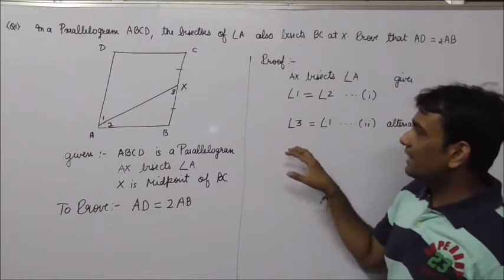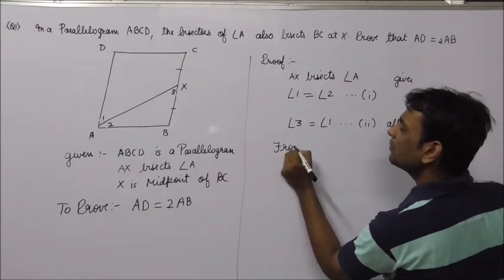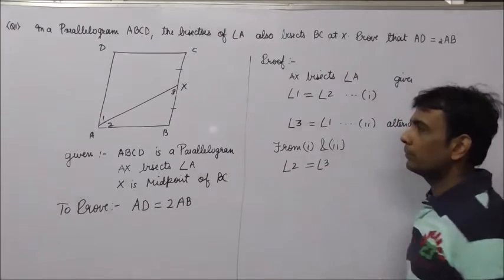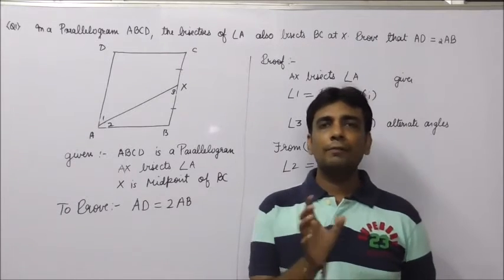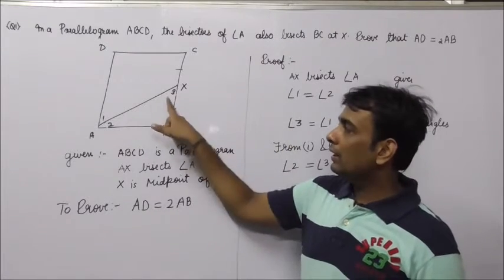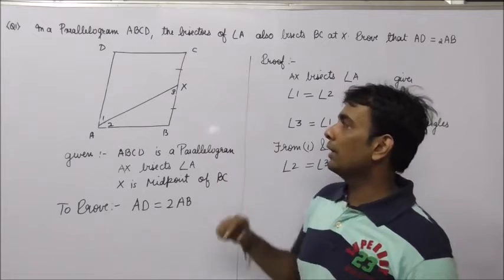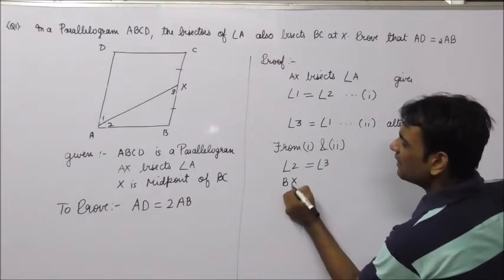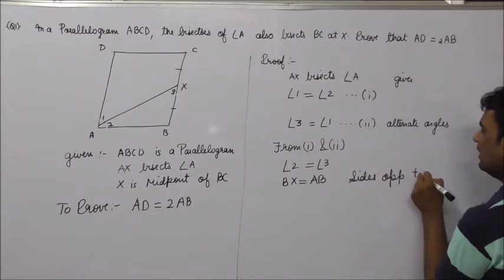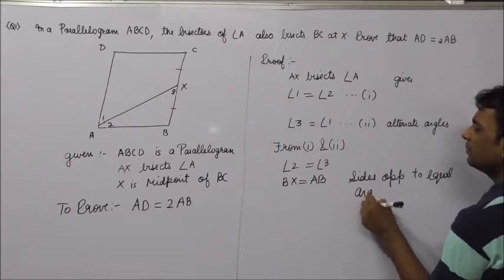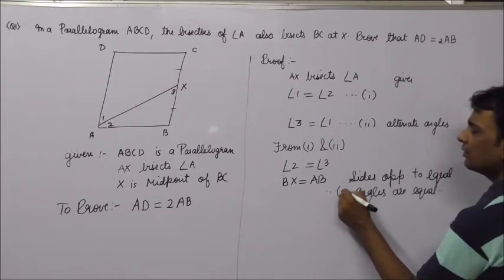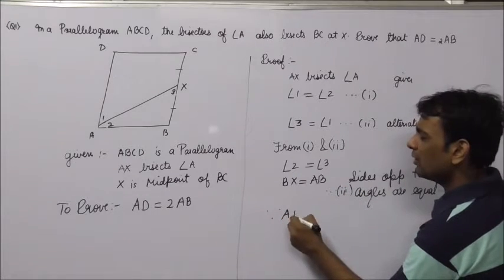Now, from 1 and 2, can I say that angle 2 is equals to angle 3? And we know that in a triangle, if opposite angles are equal, then the sides opposite to equal angles are also equal. मतलब 2 और 3 अगर equal है तो 2 और 3 के opposite sides भी equal होंगे. That is BX is equals to AB. Sides opposite to equal angles are equal. Let this be third.